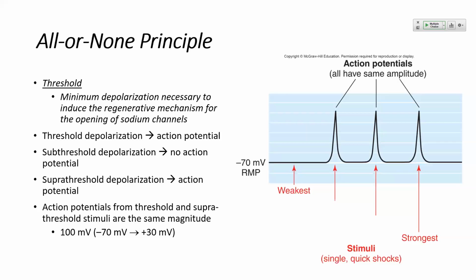Okay. So we can describe different types of stimuli. There are subthreshold depolarizations, meaning we don't have an action potential, and there are suprathreshold depolarizations, meaning that we have an action potential. So irrespective of the size of the depolarization or the depolarizing stimulus, the action potential will always look the same, okay? All or nothing.